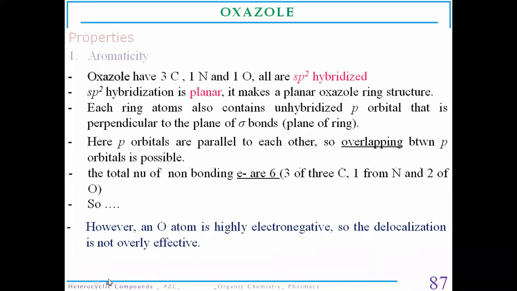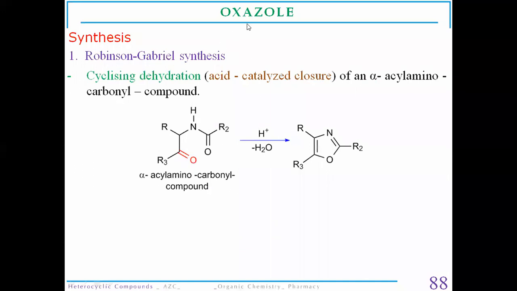Now, we are moving towards the synthesis of oxazole. There are various synthetic methods available to synthesize oxazole, but the Robinson-Gabriel synthesis is one of the most common methods used for the synthesis of oxazole.